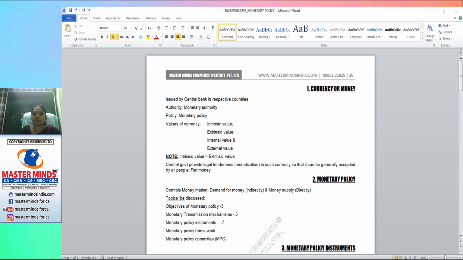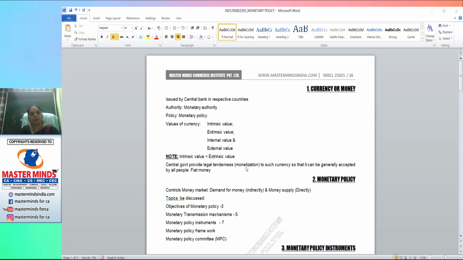Fiat money. Hope you can see it here on the screen. Providing legal tenderness by the government is known as monetization. Even the legal tenderness cancellation lies with the government, so demonetization can be done by the government, and remonetization can also be done by the government.